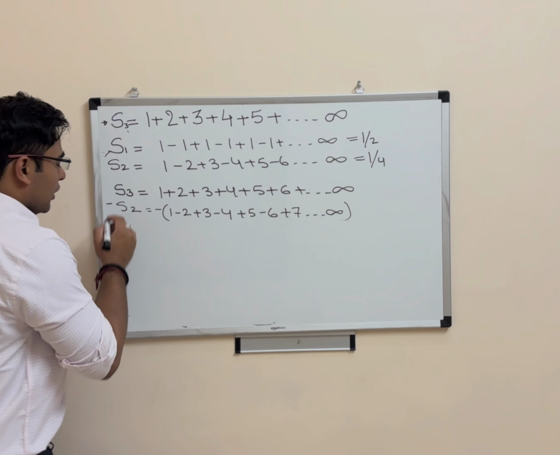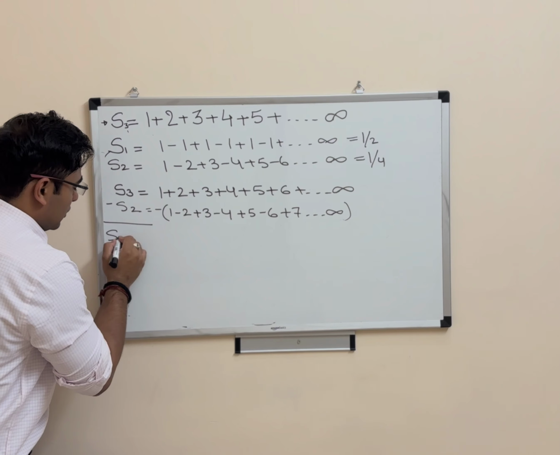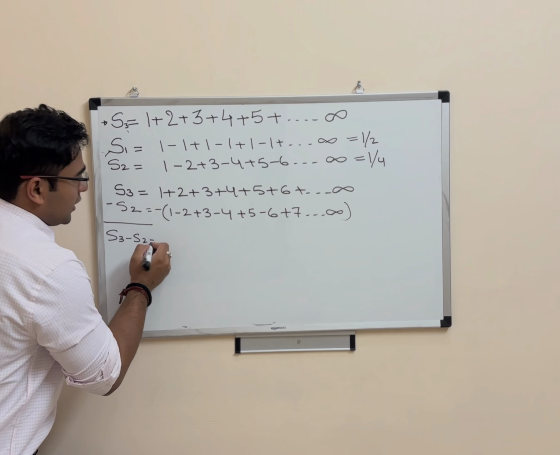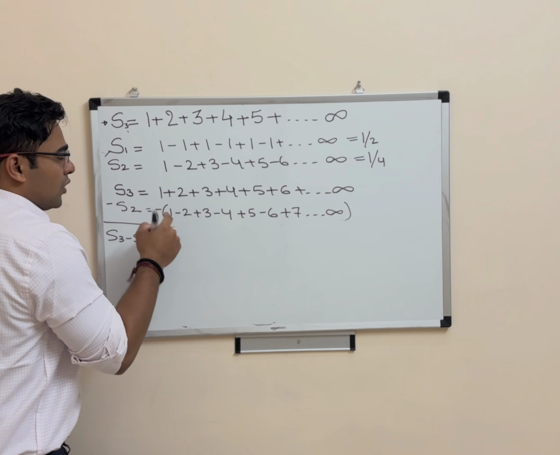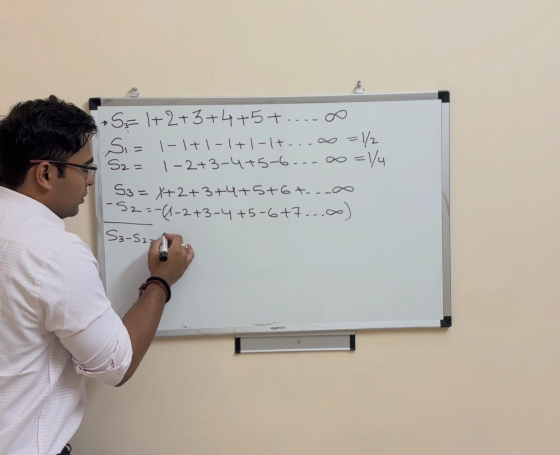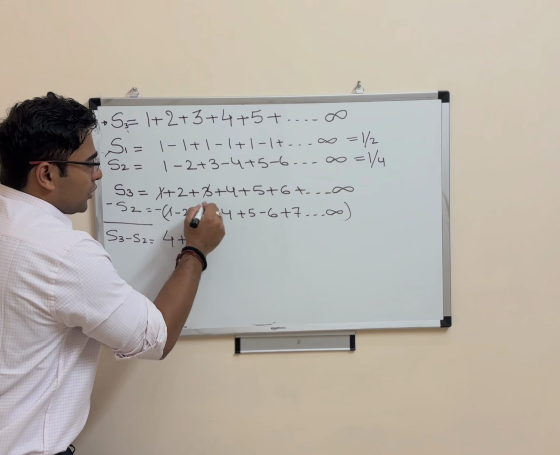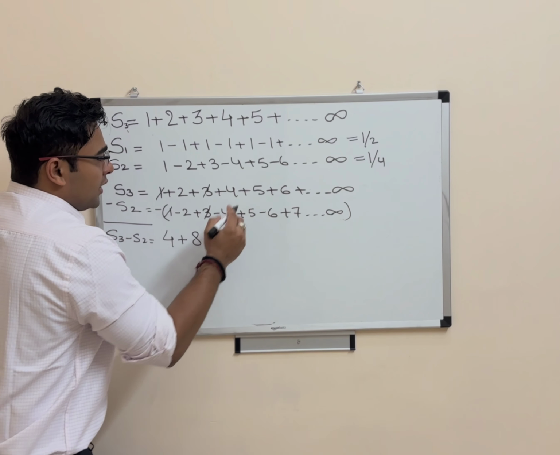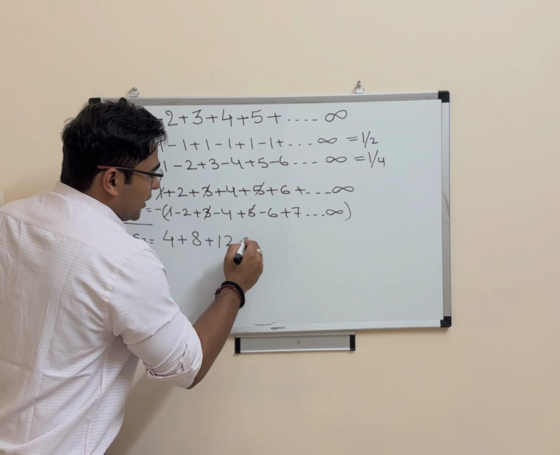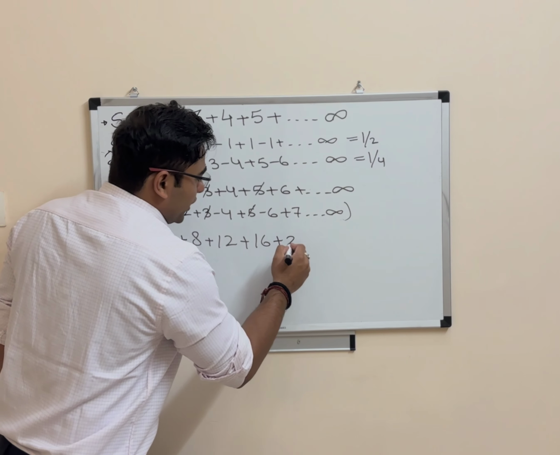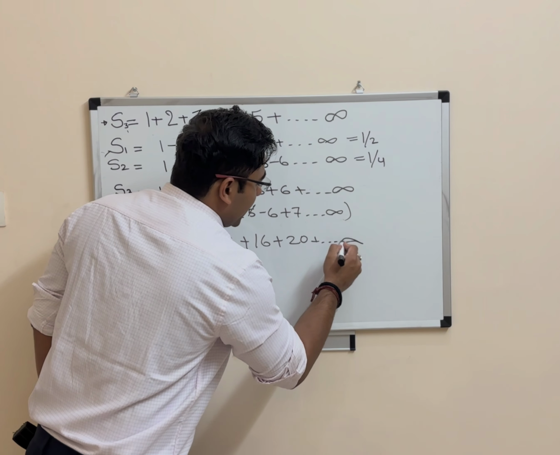So S3 minus S2 is nothing but: 1 minus 1 turns out to be 0, 2 plus 2 is 4, then it would cancel out, we'll get 8, then it would cancel out again, and then we'll get 12 plus 16 plus 20 plus up to infinity.